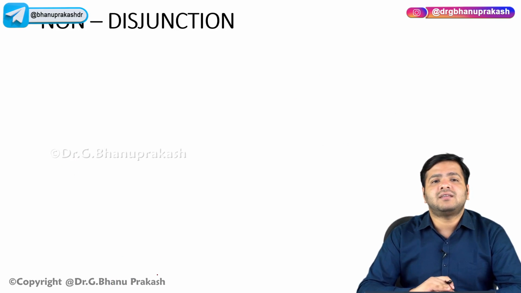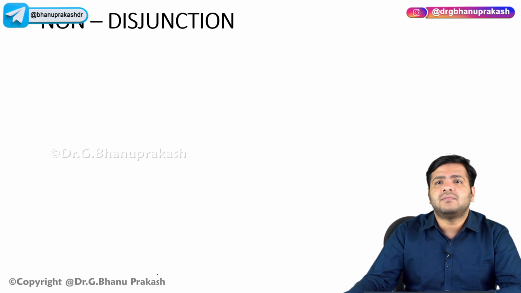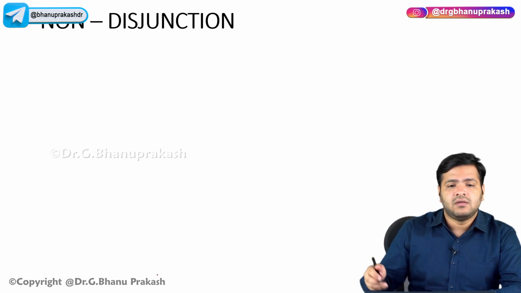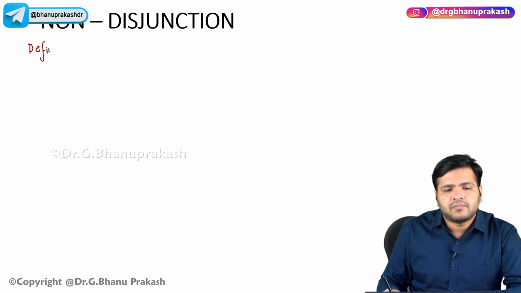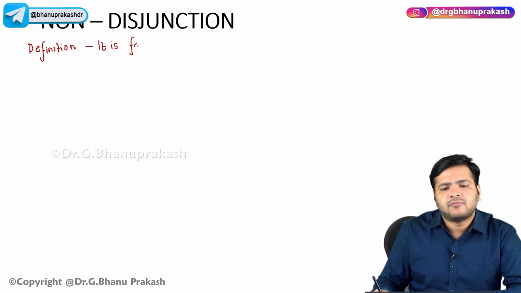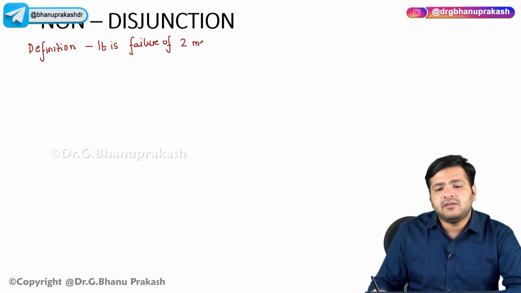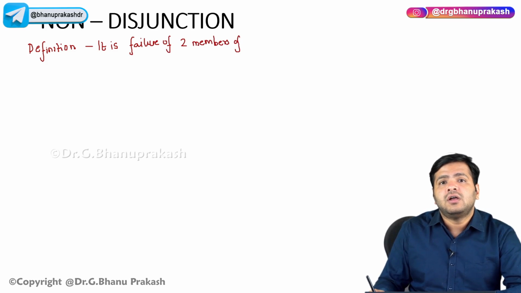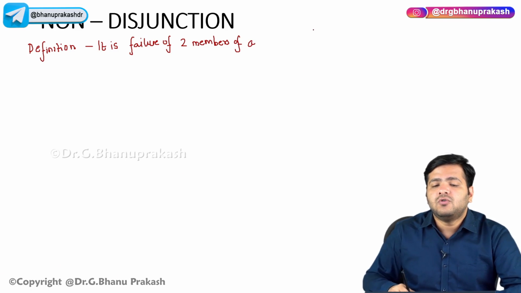Now coming on to the next part, that is the non-disjunction. That is one of the clinical aspects related with meiosis. Now in the non-disjunction, remember, it is the failure of, let us write down the definition first. It is the failure of two members of a homologous pair of homologous chromosomes